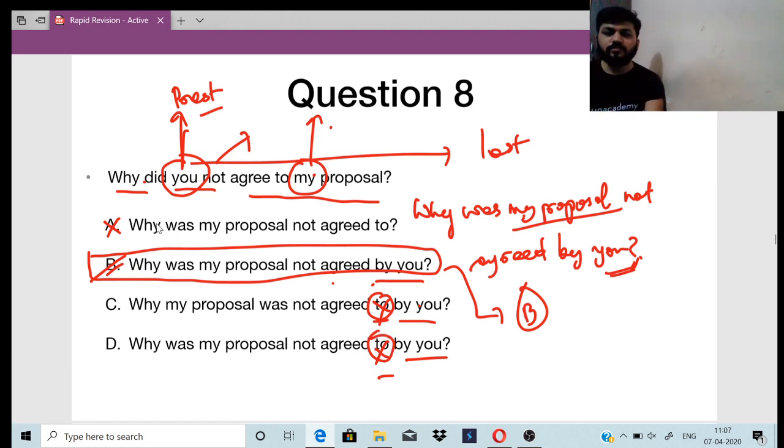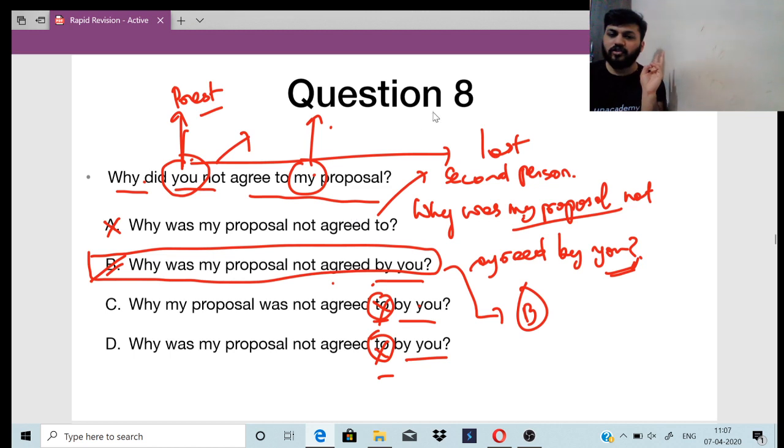Why was my proposal not agreed to? You can tell us the right one, but here the second person should be mentioned, right? When there are two people here, you and me, the second person should be mentioned. Why was my proposal not agreed by you? You're getting the point here. So: why was my proposal not agreed by you?